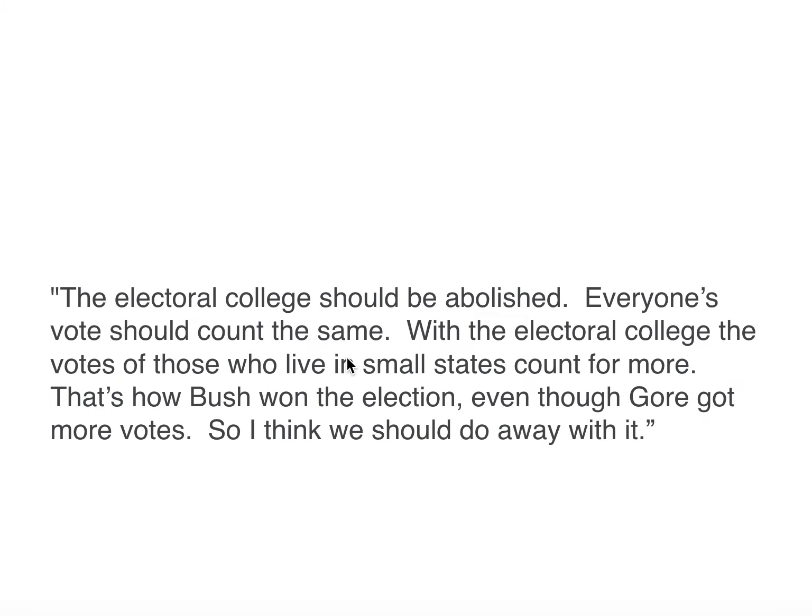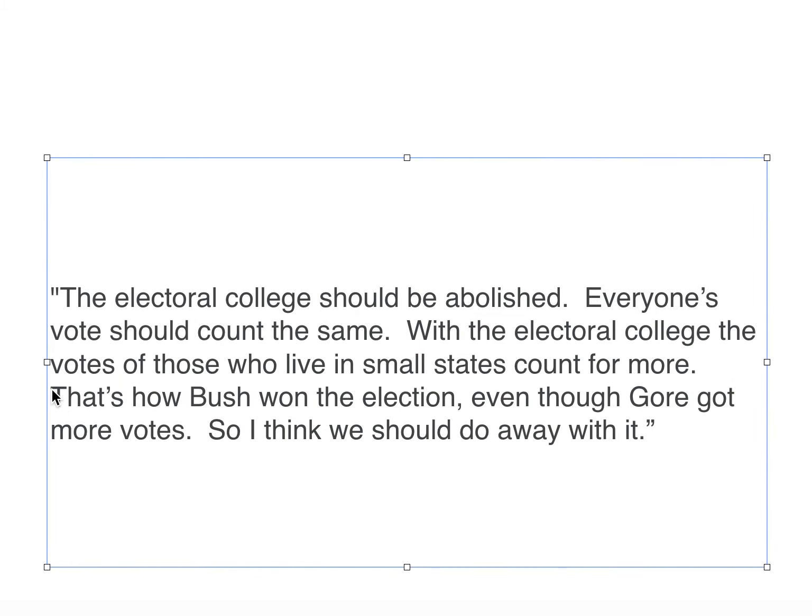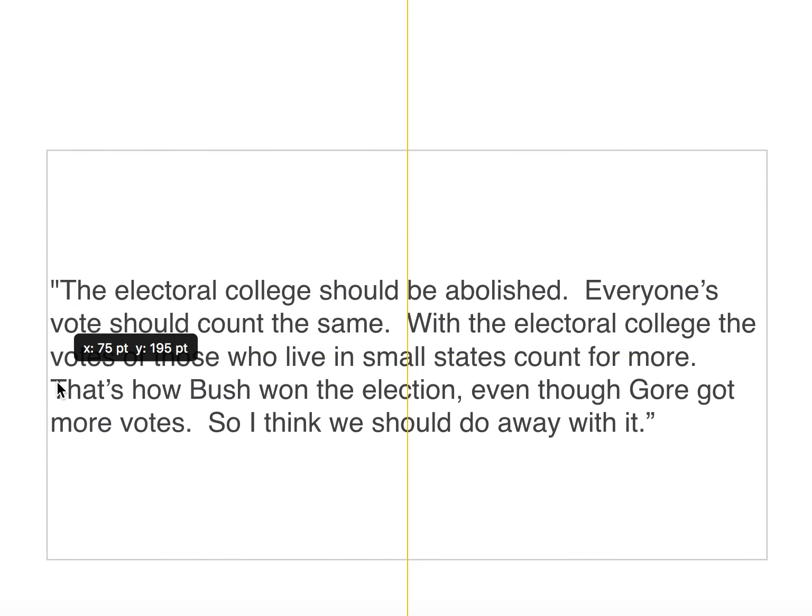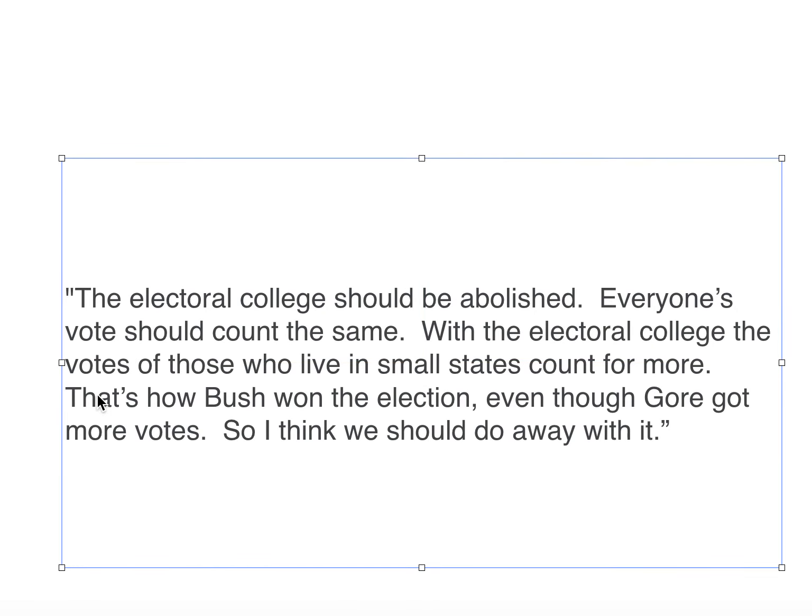So the only other question here is, how does this fit in? That's how Bush won the election many elections ago, even though Al Gore got more votes. What is this supposed to be doing? Well, in some way, it's supposed to be supporting or giving evidence for why this is true, right? But it's doing it in an interesting way.